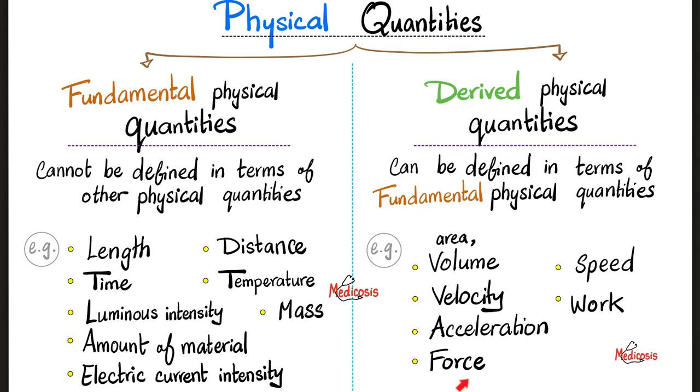Mass is a fundamental physical quantity. However, weight, which is a force, is a derived physical quantity. It is derived from the mass of an object and the acceleration caused by gravity affecting that object.